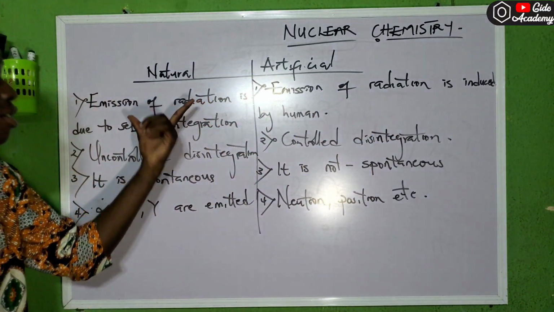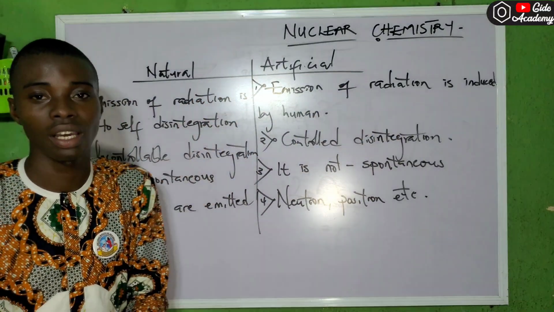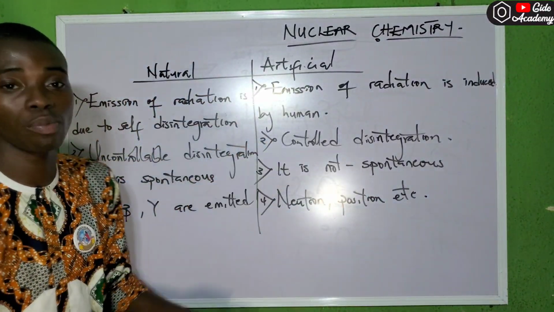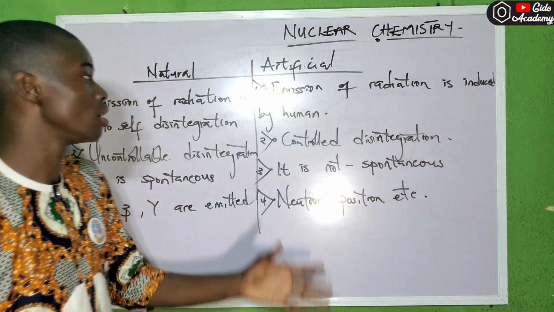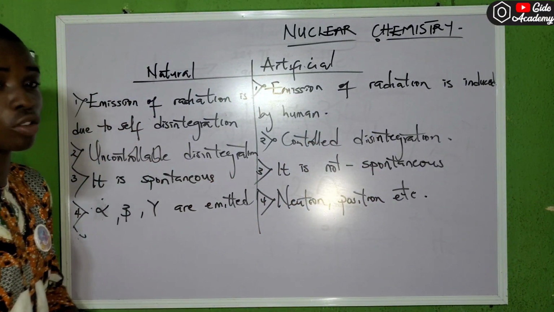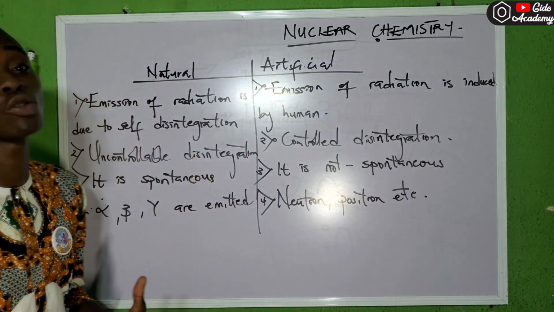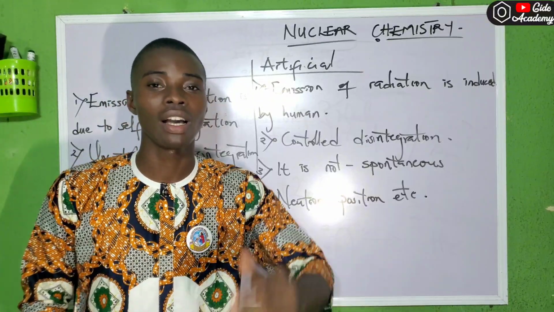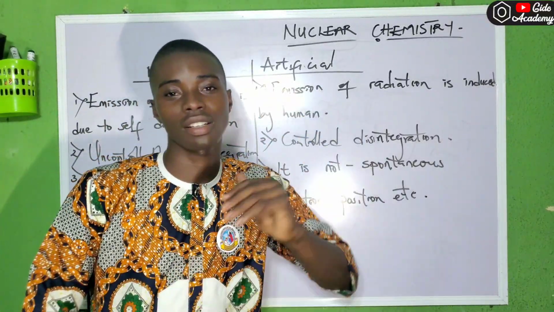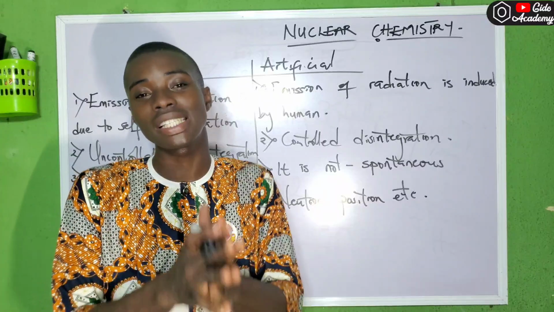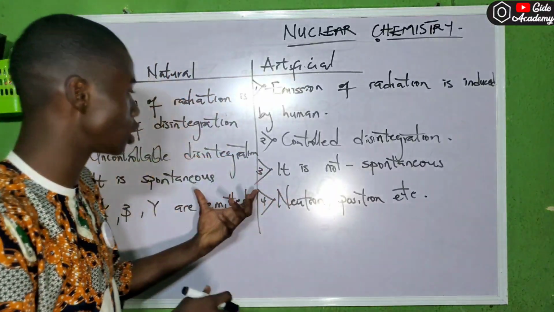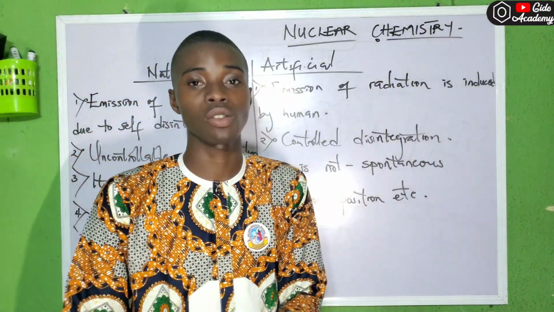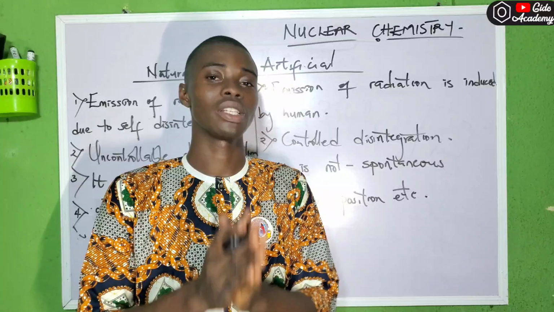But for natural radioactivity, it occurs on its own, it doesn't need Guido Academy to be there to carry out the radioactive process. But for artificial, I need to be there. Next, uncontrollable disintegration. You cannot actually control the disintegration, like what I told you before. You will move from the parent nuclide to daughter nuclide to granddaughter, great granddaughter, and so on, until you attain stability. So that is for natural radioactivity. But for artificial radioactivity, you can actually control it. Remember, you are the one that initiated the radioactivity, so you can actually control it.